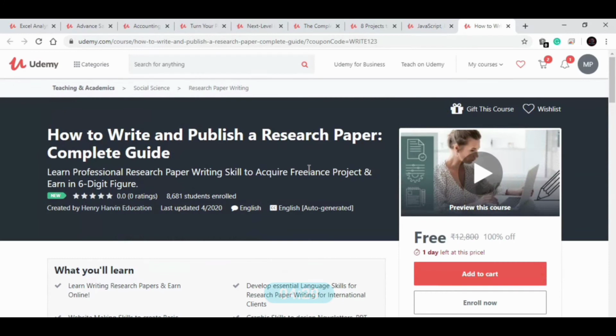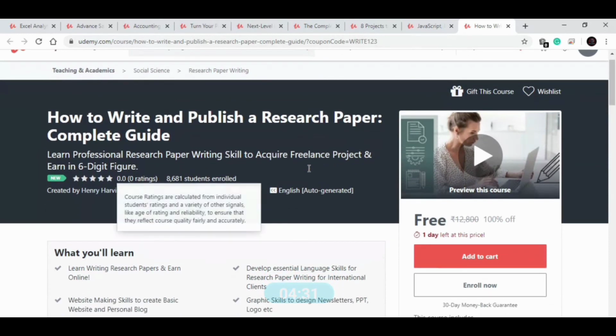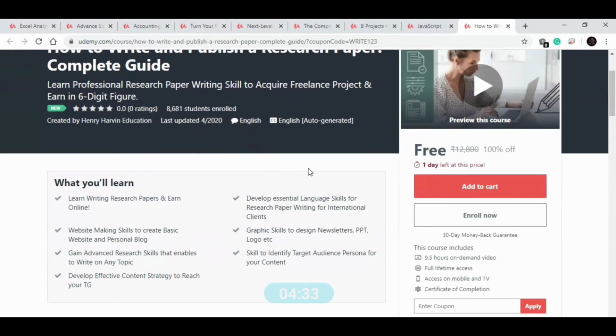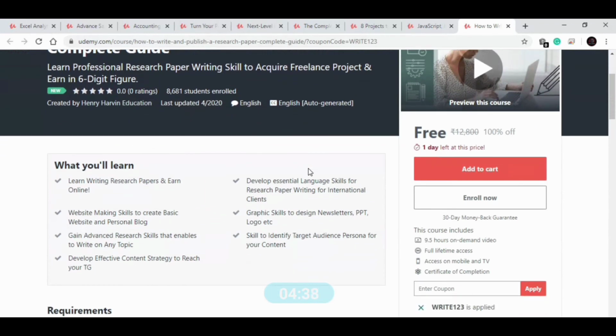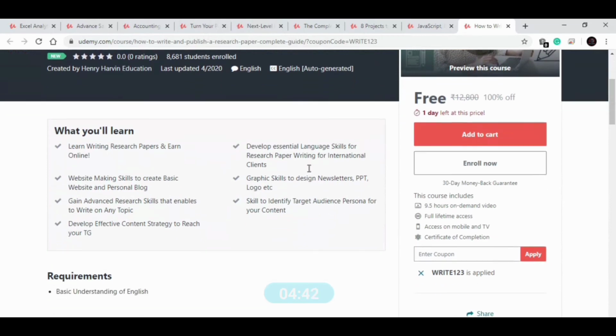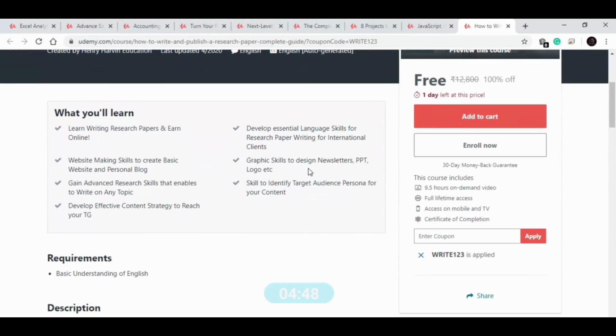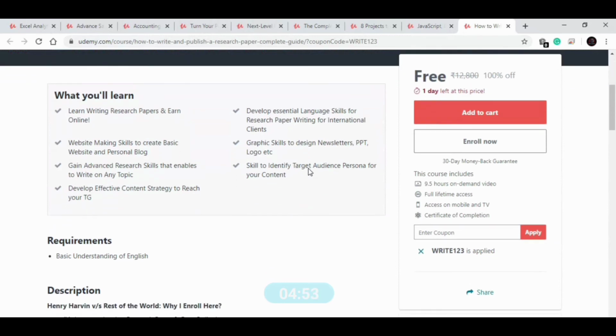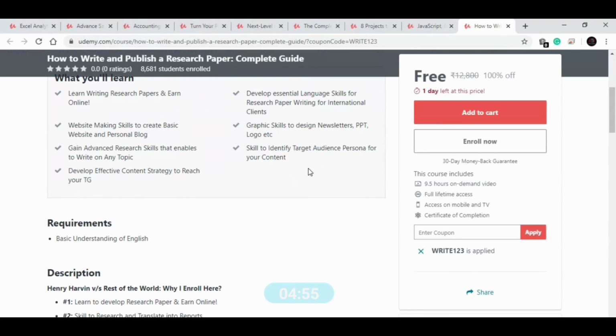Our next course is on how to write and publish a research paper. In this course, you will learn how you can write a professional research paper and improve your writing skill, and by that you will get freelancing projects and you can earn from it. So a good course to earn passive income. You will learn how you can improve your graphic skills to design newsletters, PPT and logo, etc. You can learn how you can identify the target audience for your content.